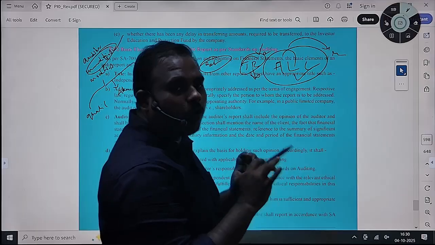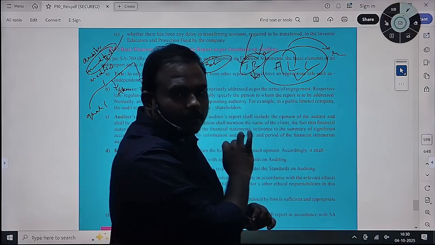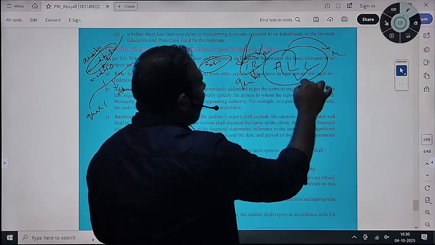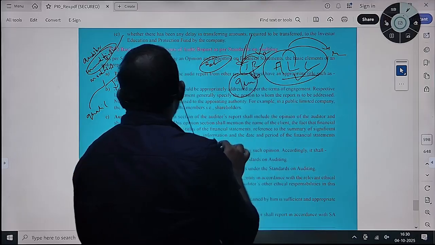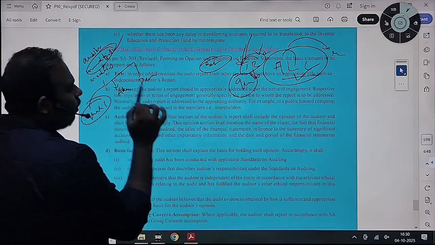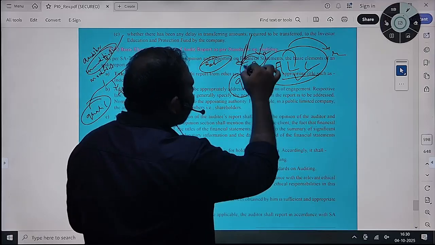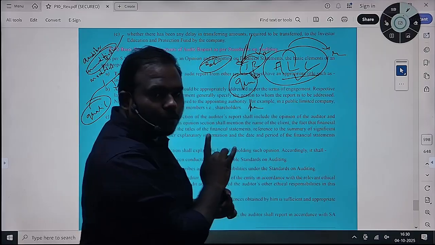Then it is called qualified. You are making qualification for this particular line item. You are qualifying this particular area. This is called qualified opinion. You are expressing a qualification with respect to this. This area has some material misstatements. It is not reflecting a true and fair view.